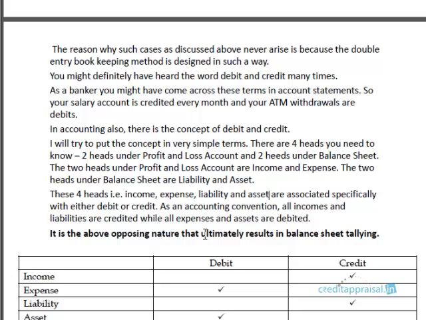But for your knowledge, it's always nice to know what is the back end, what is happening in the background. And this video, I know it's a lengthy video, more than 1 hour, but it must have served the purpose of giving you a nice idea as to how transactions are entered in the books of account. That is the double entry bookkeeping. So in the next segment we'll be discussing the matching principle.